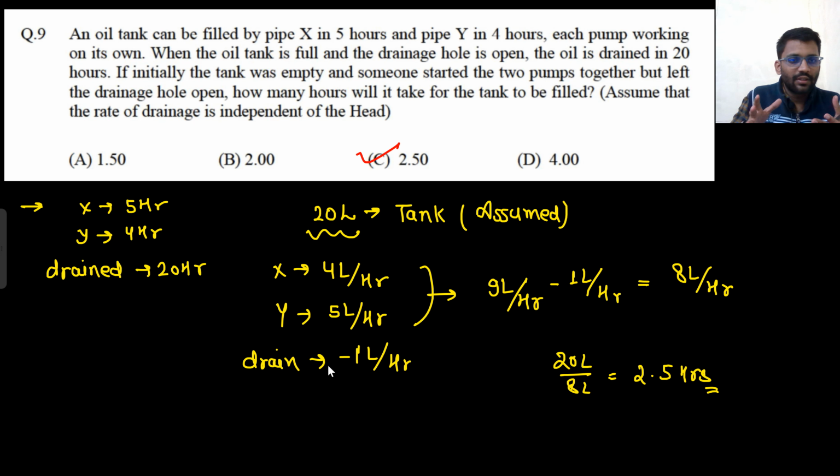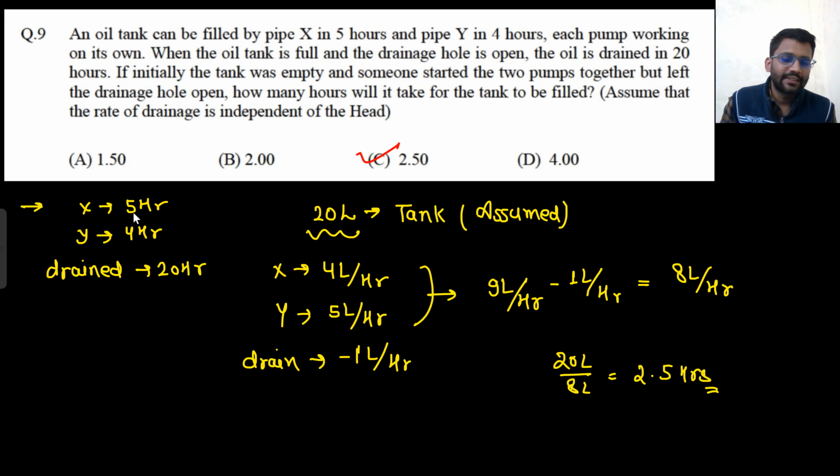So this is how I solve, and there are these questions as well that X can complete a work in 5 hours, Y can complete a work in 4 hours. If both are working together, in how many hours will the work be done? The same kind of question can be done with this approach. Take the LCM. Let's assume the question was X can do the work in 5 hours, Y can do the work in 4 hours. If both are working together, in how many hours will the work be done?